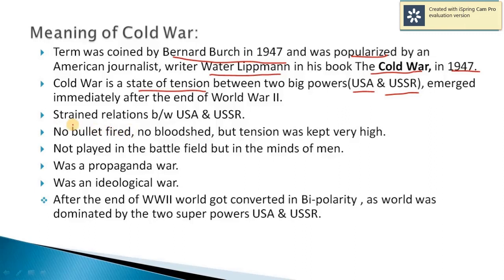You can also say that the Cold War is a strained, or worsened, relation between USA and USSR, which lasted till 1990. As the word cold means, it never got converted into a hot war, so it remained cold. It was a state of tension between these two states. You can also say it was a war in which no blood was shed, because it was not fought in the battlefield, but the tension between the two countries was very high.